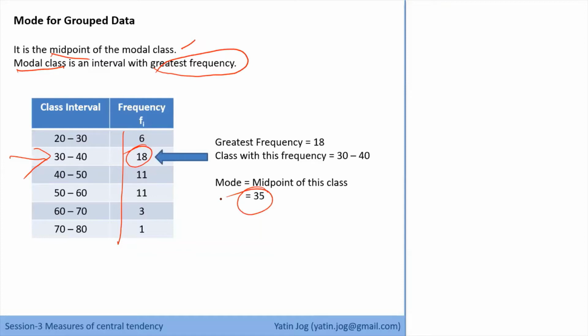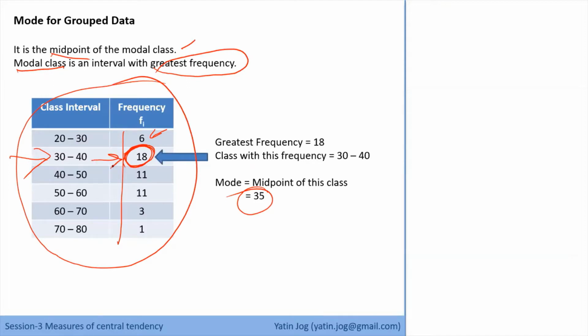Now why is this concept like this? Because as we have discussed, whenever we summarize the data, we don't have the actual data for this frequency distribution table, we have the summarized data. We know that there are 6 observations between 20 to 30, but which those 6 observations are, we don't know. Likewise, whenever we summarize data, we always lose some data. So based on whatever data we have, if I know that there are 18 values between 30 to 40, there is more probability that the more repetition of a certain number will be in 30 to 40 only, because the number of observations is more in 30 to 40. So based on that concept, I will consider this as the modal class, and I'll say that the midpoint of this class interval is my mode value.